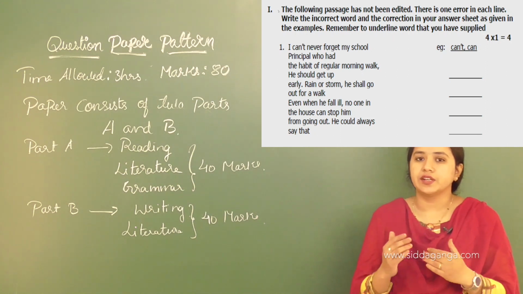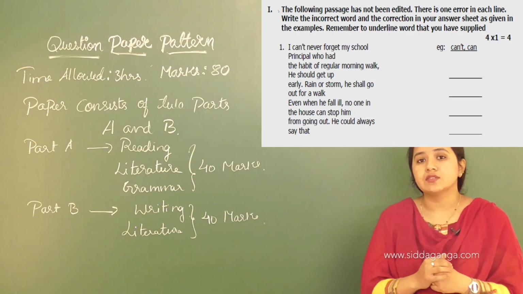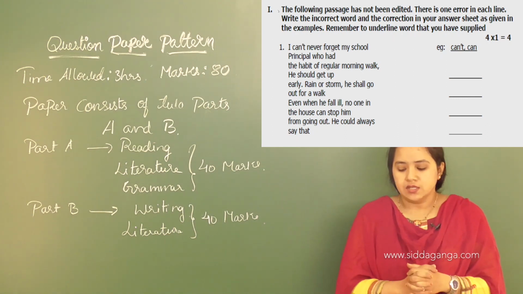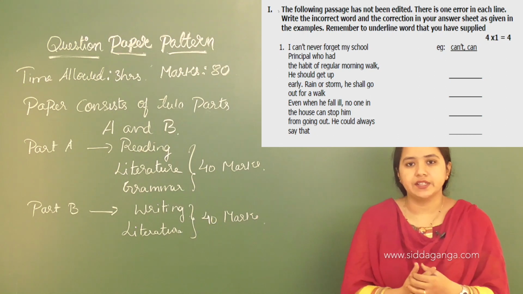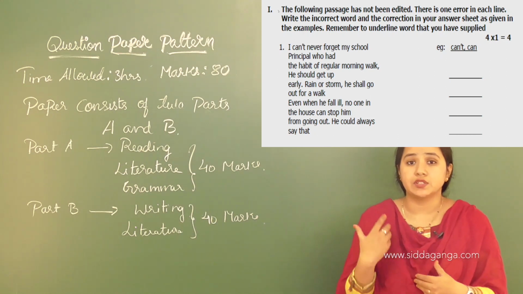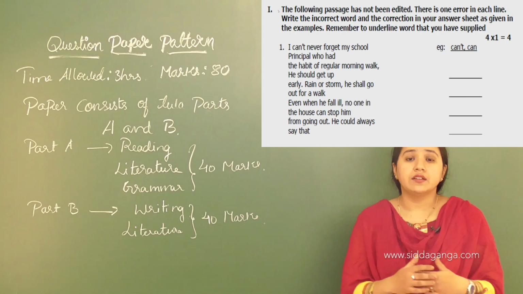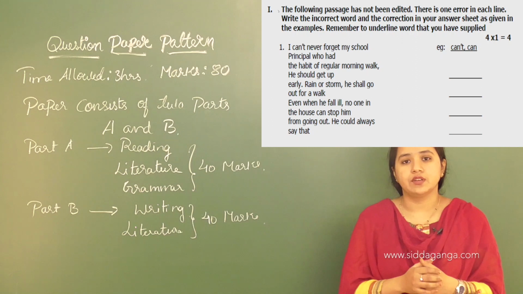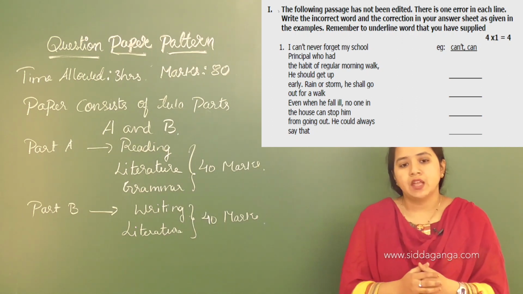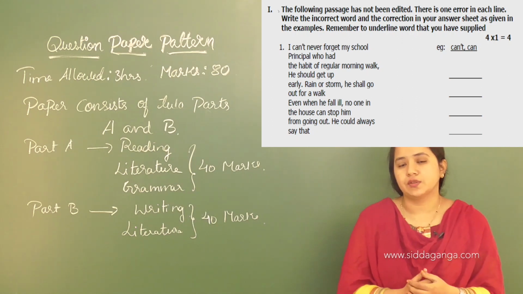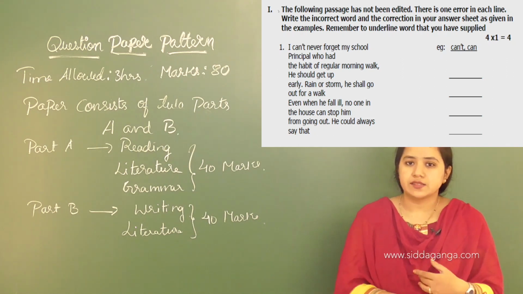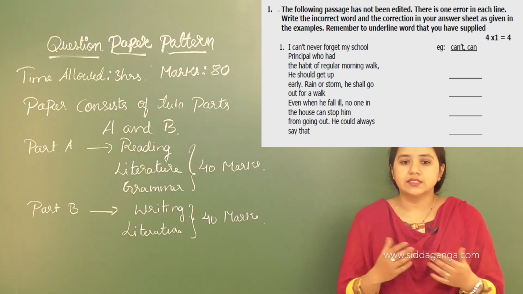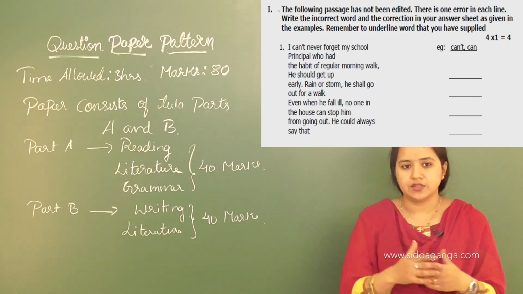So let's talk about reading, writing and also grammar. The main important thing is the grammar. In writing you have letter writing, articles and developing stories, then paragraph writing. So these are the things you can face in the exam in the writing section. And in reading there are passages, it may be discursive passages, otherwise factual passages. And the literature you will get in part A.